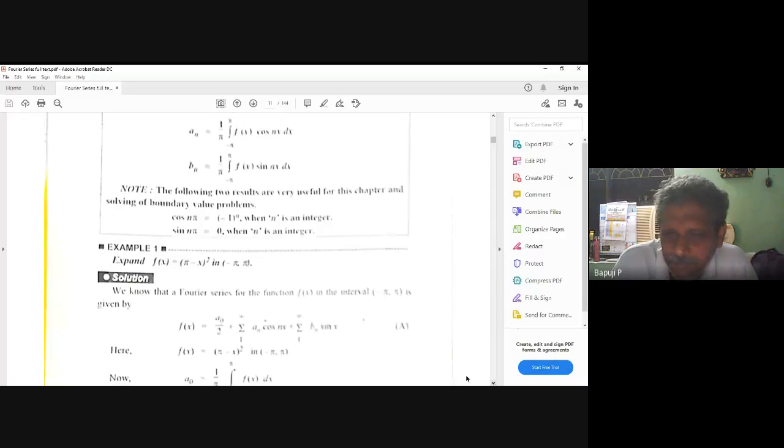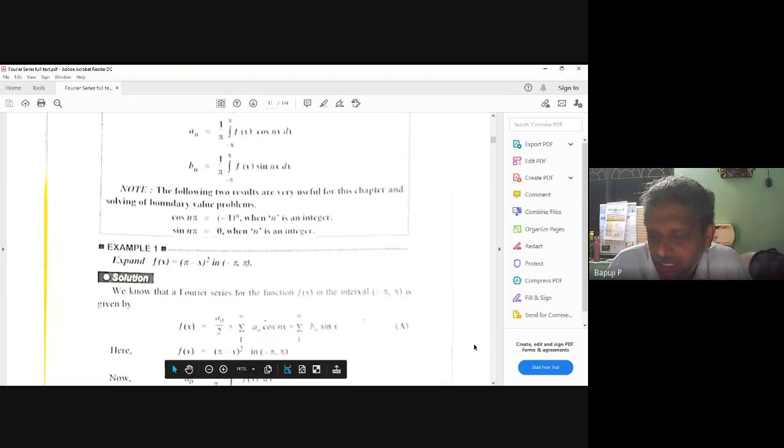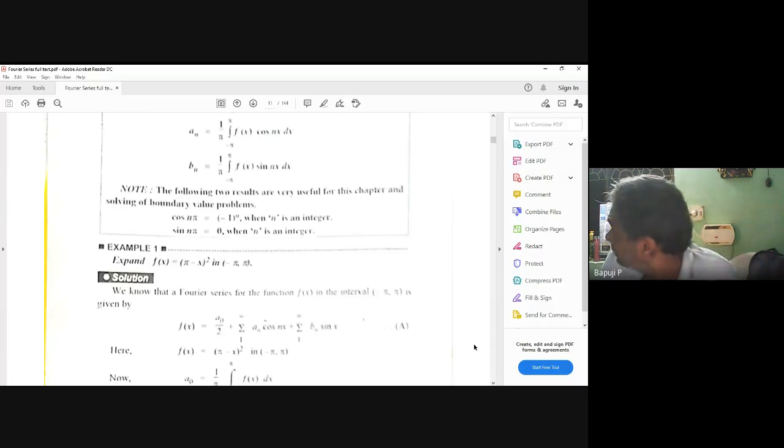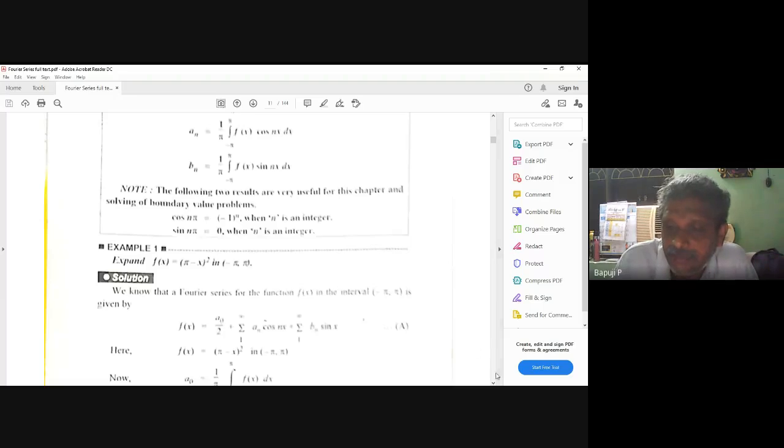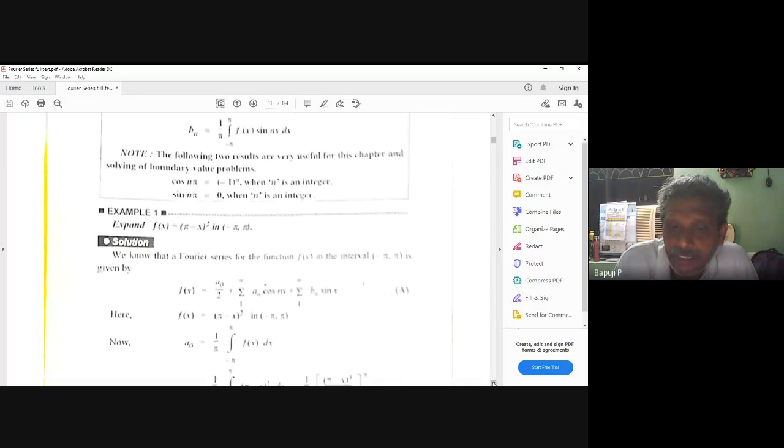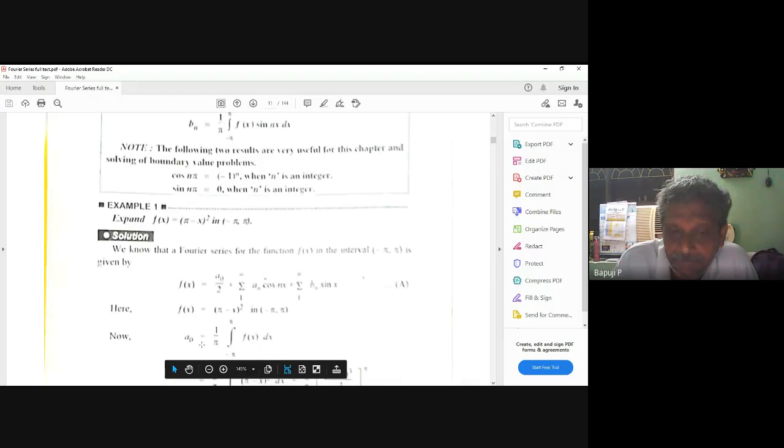f of x equal to (pi minus x) whole square is the given function, and they are asking to expand it as a Fourier series. Starting the problem, you write a0 by 2 plus the sum of an cos nx plus bn sin nx, with n running from 1 to infinity. Now what is the a naught formula? Upper limit minus lower limit, divided by 2, so 2 pi by 2, and its reciprocal gives 1 by pi. That is very important.